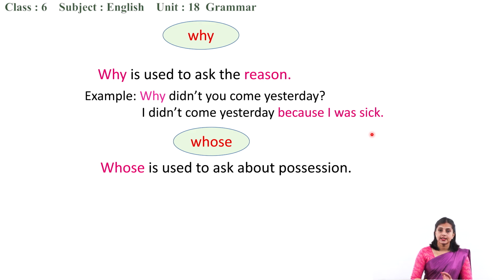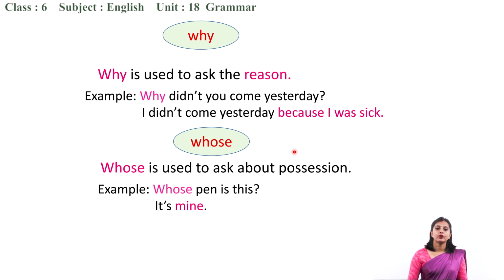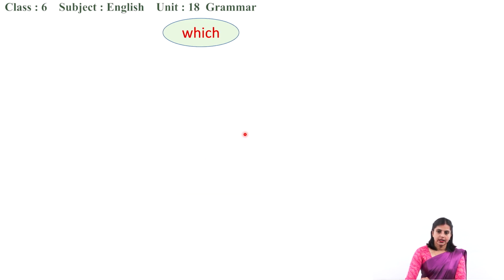Who possesses that thing? If I say whose class is this, that means I want to know who possesses this class, to whom this class belongs. This is our class. So whose is used to ask about possession. For example, whose pen is this? It's mine. Okay, whose? Mine.